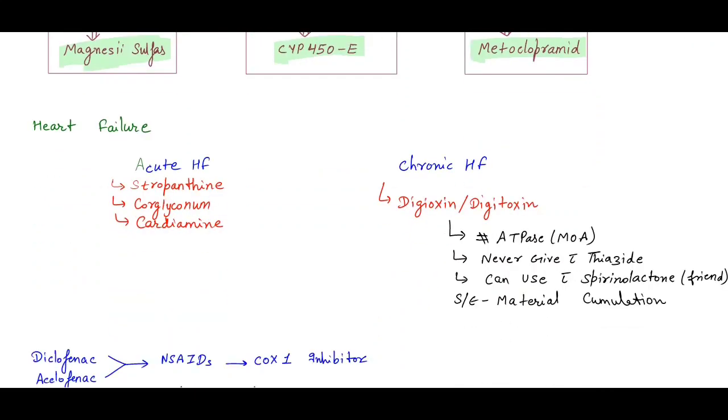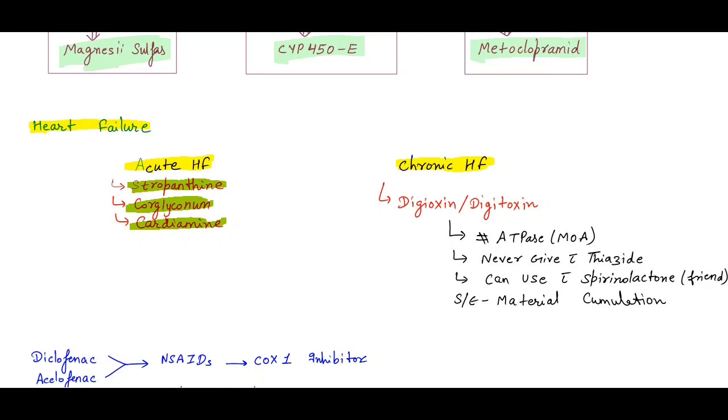Then heart failure. Remember we have acute heart failure and chronic heart failure. If we have acute heart failure, which drugs can we use? Strophanthin, Corglyconum and Cardiamine. We need to remember only like that: Strophanthin, Corglyconum, Cardiamine, SCC.